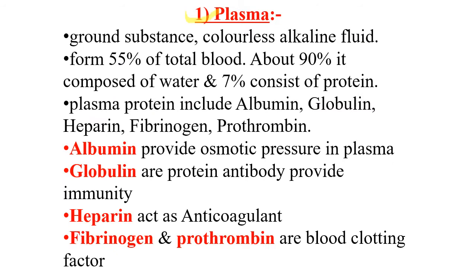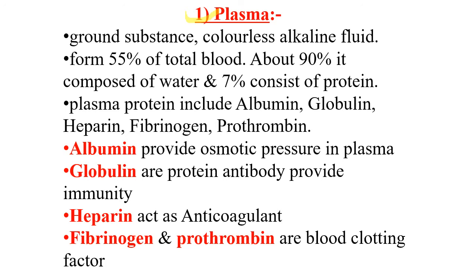Now it is the ground substance, a colorless alkaline fluid, and that forms 55% of the total blood. About 90% of it is composed of water, and only 7% consists of plasma proteins. These plasma proteins include serum albumin, serum globulin, heparin, serum fibrinogen and prothrombin.